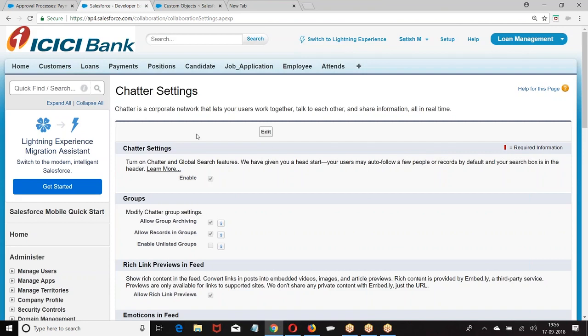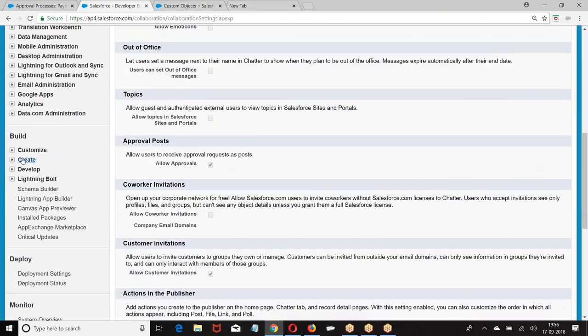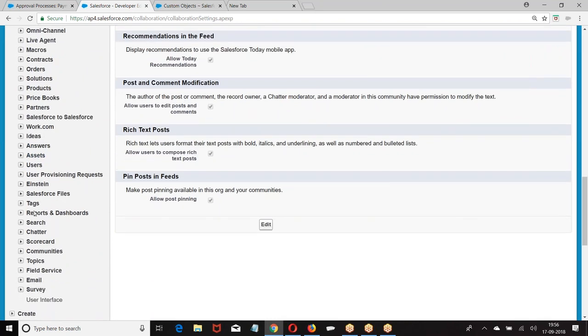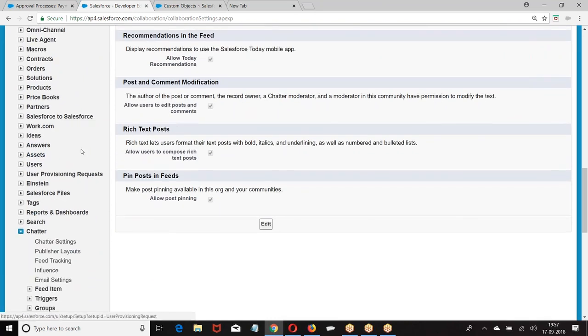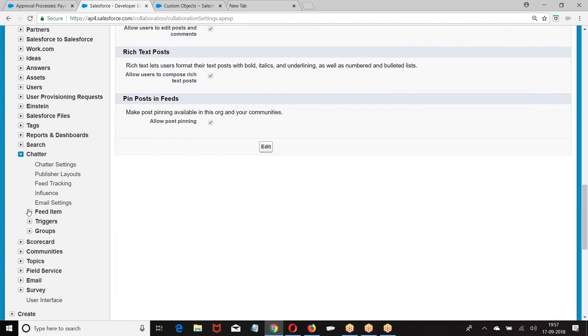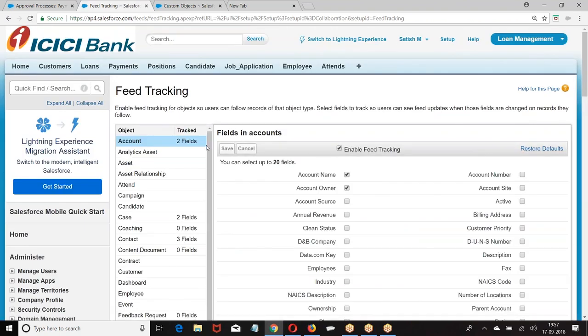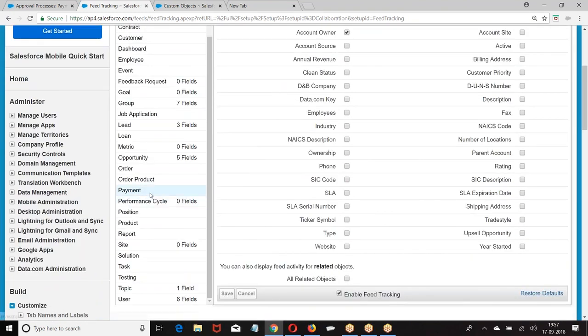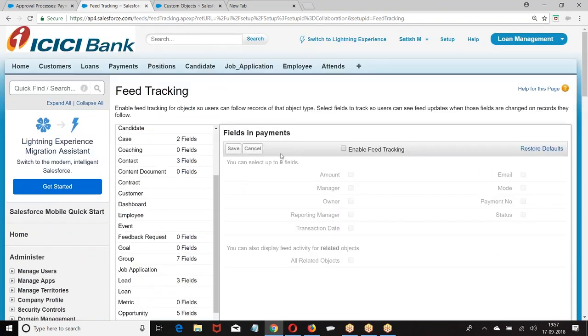This is what you have created. Then go to chatter. What do we have? Feed tracking. Which object is this? Payment. Enable feed tracking.